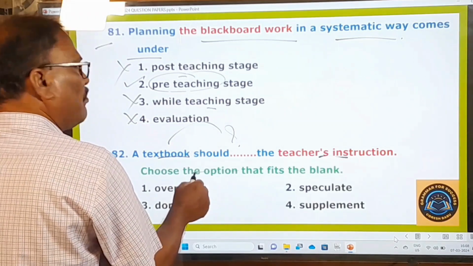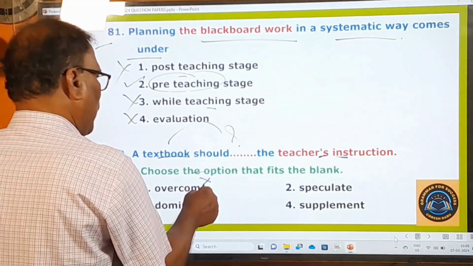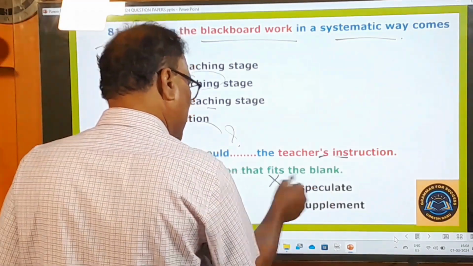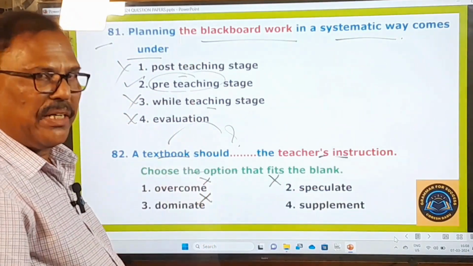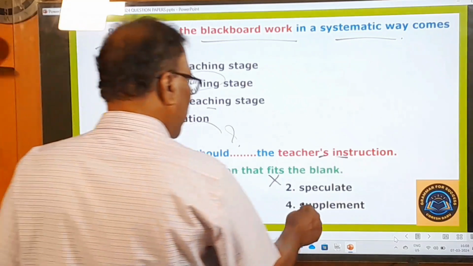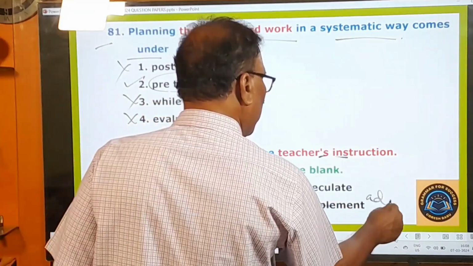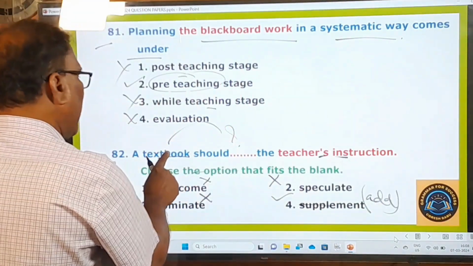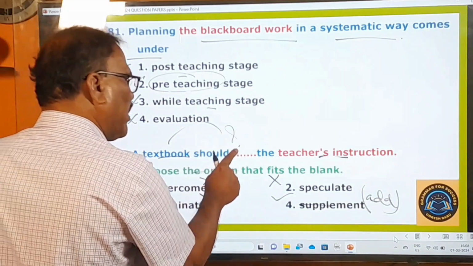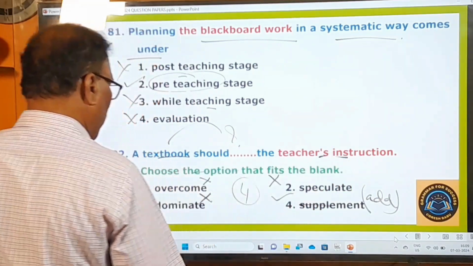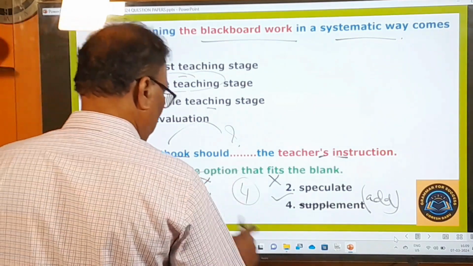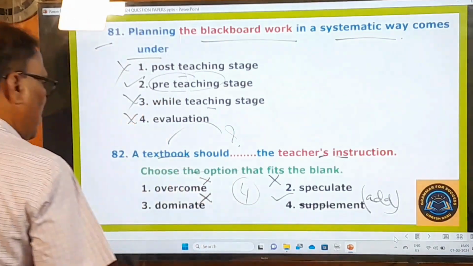Overcome, no. Overcome, this is not the right one. Speculate, speculate means guess. Dominate means, okay, you lord over somebody. To supplement means to add, to strengthen. So a textbook should add to or supplement the teacher's instruction. So your answer is going to be the fourth one, not the first one, second one, third one, right. And now let's move on to other questions.